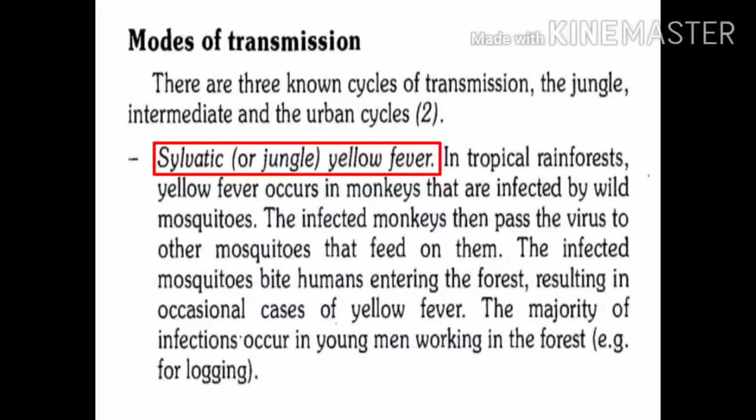So basically, an important reservoir here is monkeys. From monkeys, infection is transmitted to wild mosquitoes. Wild mosquitoes commonly transmit infection to monkeys. But if humans pass through forest or jungle areas, those humans who enter the forest, wild mosquitoes can transmit infection to such persons, and these people may acquire yellow fever infection. So this is the jungle cycle.